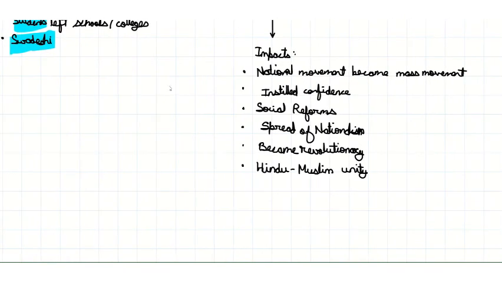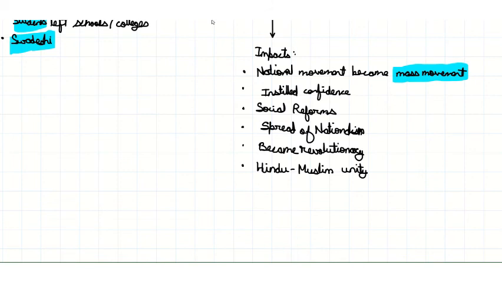The non-cooperation movement had major impacts all over India. It became a mass movement because almost the whole of India was involved in this. It instilled confidence in the Indians that they also have a chance at getting freedom just like any other country outside of India, like the French or England.